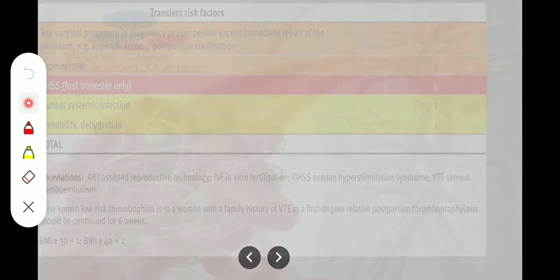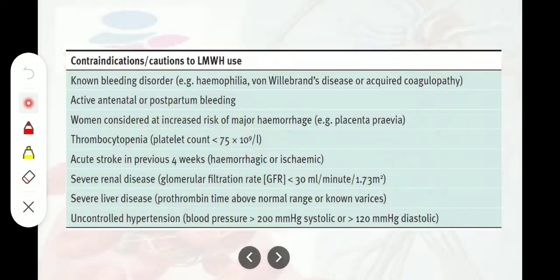Now, there are certain contraindications to the use of low molecular weight heparin, which include known bleeding disorders like hemophilia, von Willebrand disease, or acquired coagulopathy, active antenatal or postpartum bleeding, women considered at increased risk of major hemorrhage, thrombocytopenia, acute stroke in the previous 4 weeks, and severe renal disease, severe liver disease, uncontrolled hypertension.